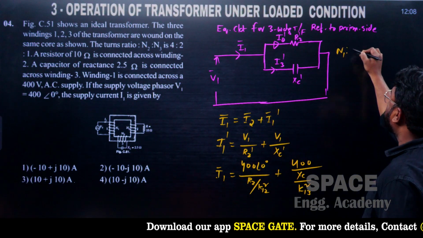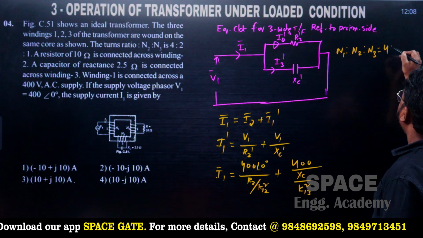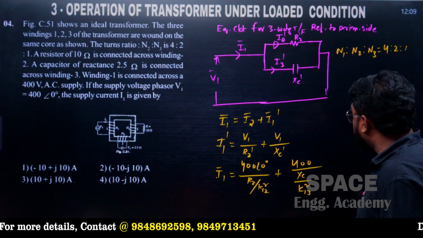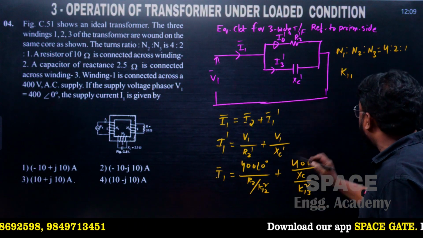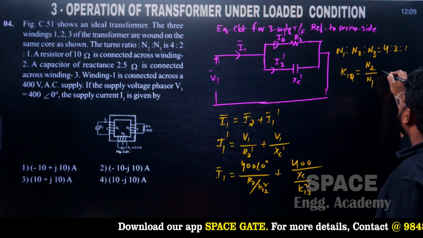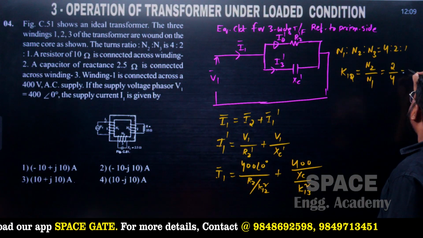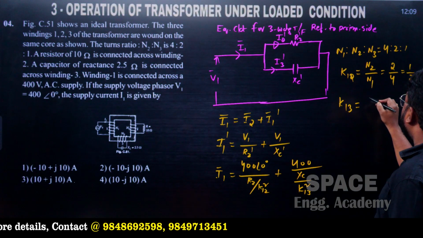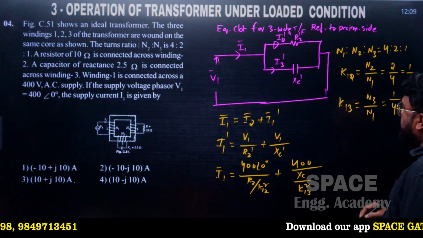So N1 is to N2 is to N3, this value is equal to 4 is to 2 is to 1. So therefore we require K13 also. So let us calculate K12 first. K12 means N2 divided by N1, N2 is 2 divided by 4, so it is equal to 1 by 2. And K13 is equal to N3 divided by N1, so it is 1 by 4. So this is the K13 value.